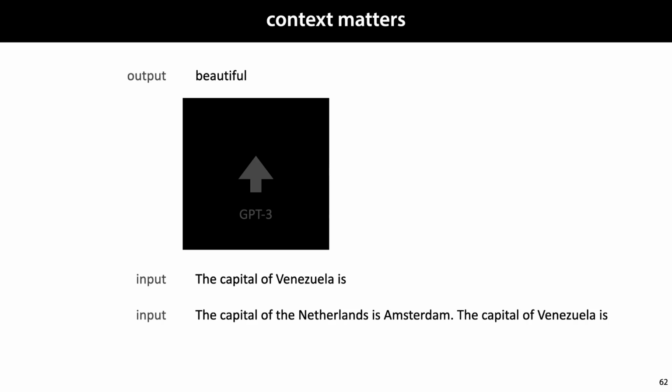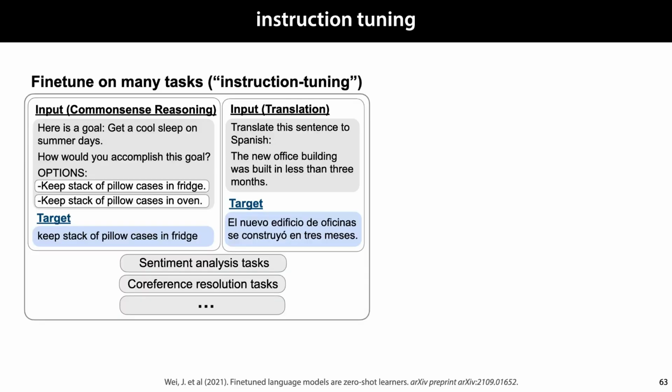However, there are other ways to focus in on a specific context. One option is instruction tuning. This is based on a discovery made by researchers at Google. They discovered that when they fine-tuned a large autoregressive model on a set of tasks in natural language, then the behavior on other tasks, not seen during training, also got better. That is, the model generalized very well from the few tasks it was trained on to novel tasks.